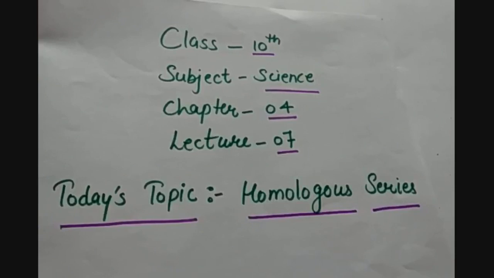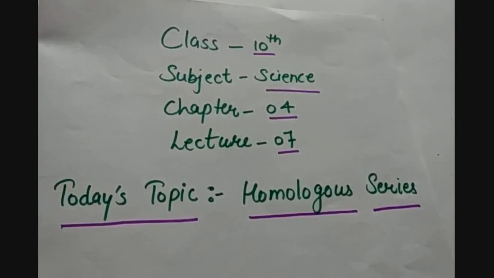In cyclic compounds, we have seen homocyclic and heterocyclic, and then we have seen the different types of homocyclic as well. So we have discussed their aromatic and aliphatic homologous compounds. Today we are going to study homologous series. So let us begin with the topic.